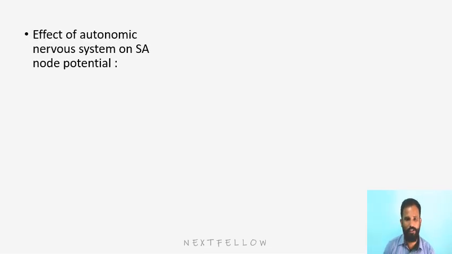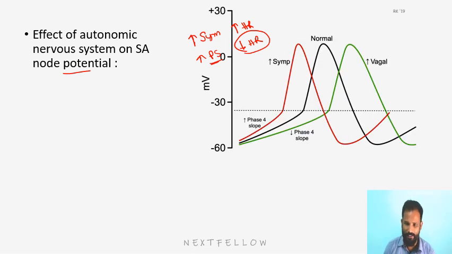And coming to the effect of the autonomic nervous system on the nodal tissue action potential. We know that sympathetic increases the heart rate. Similarly, increased parasympathetic tone decreases the heart rate. And we already know the resting heart rate is due to parasympathetic tone. Let us go now with the diagram.